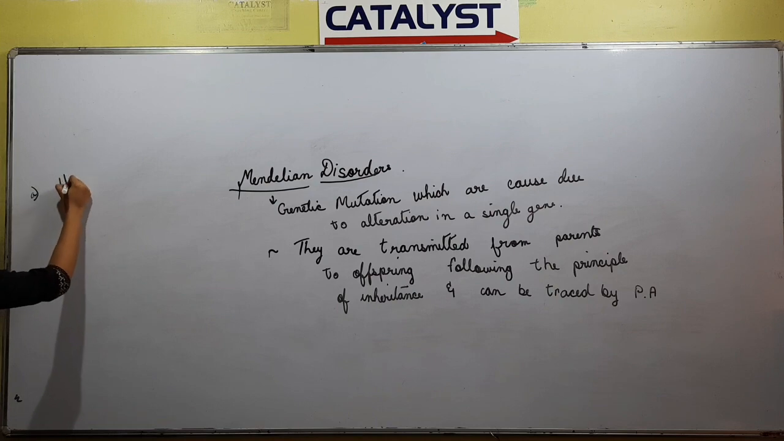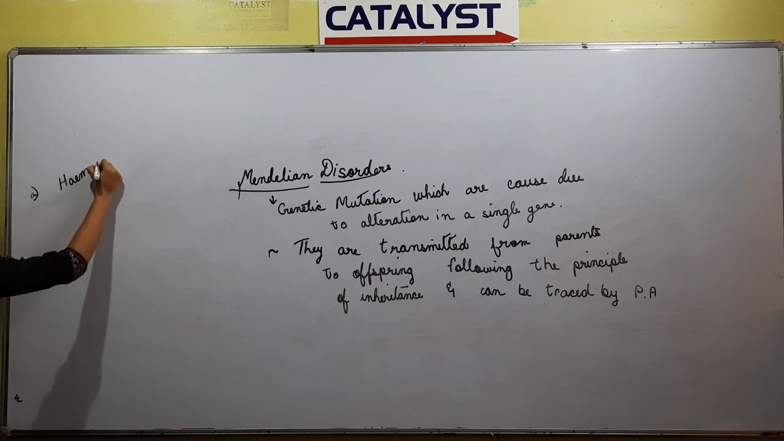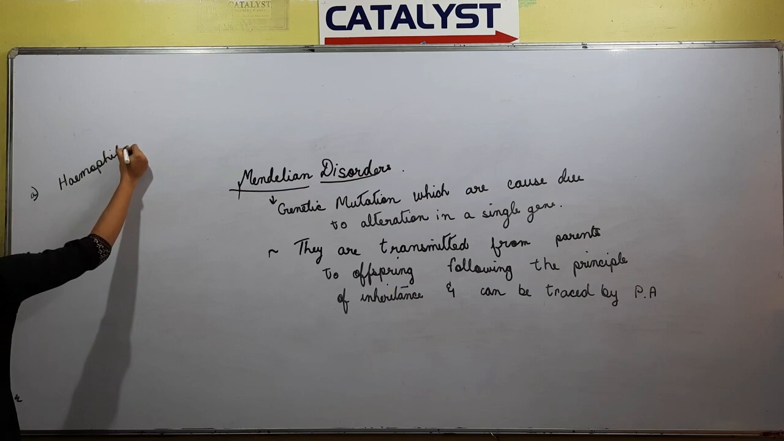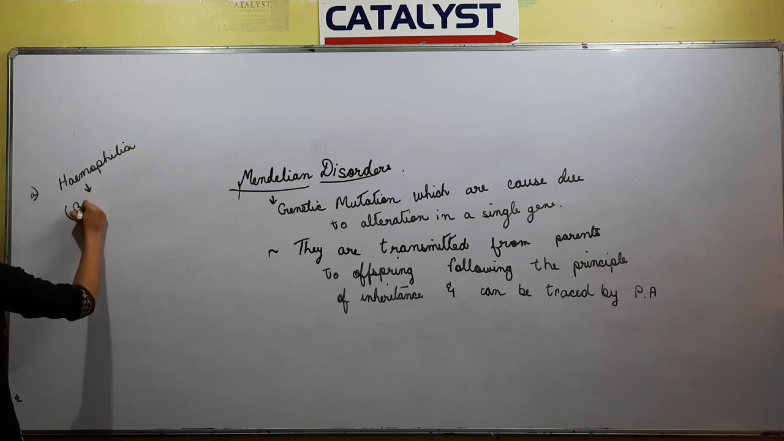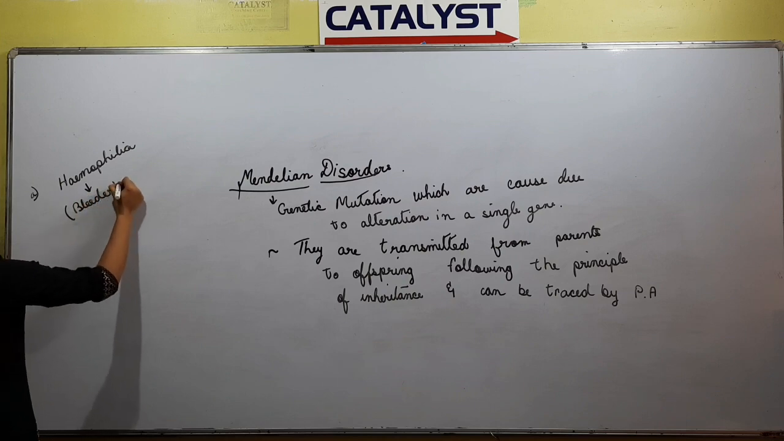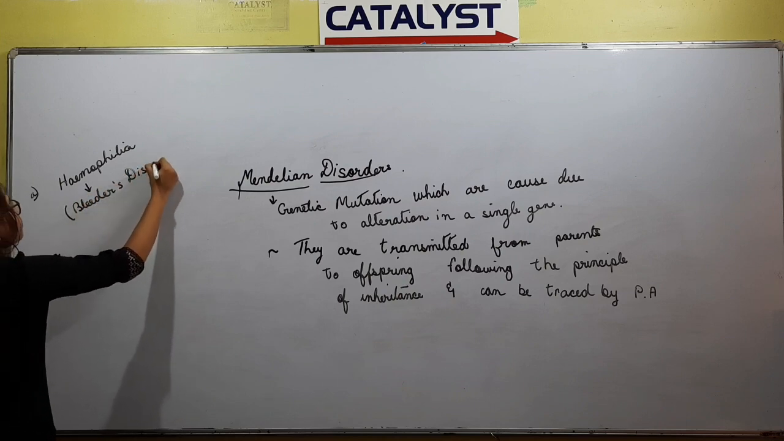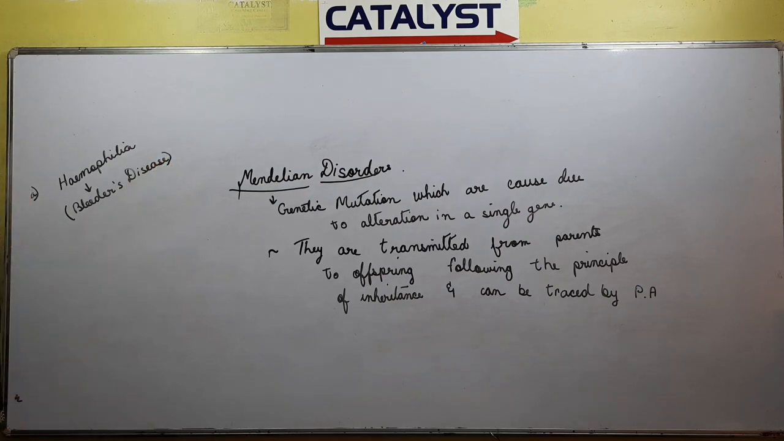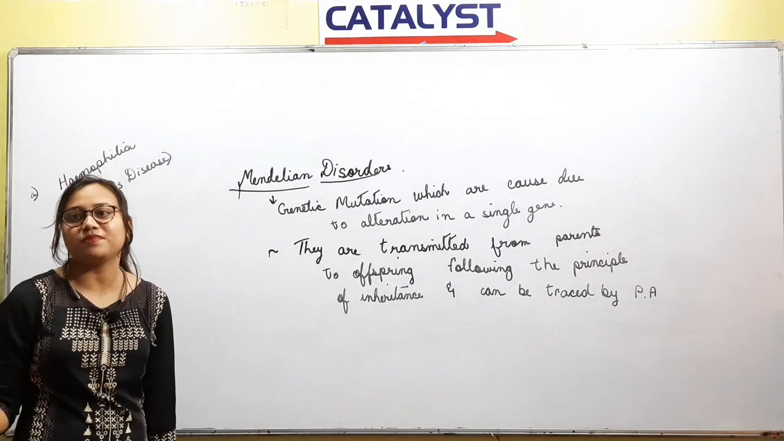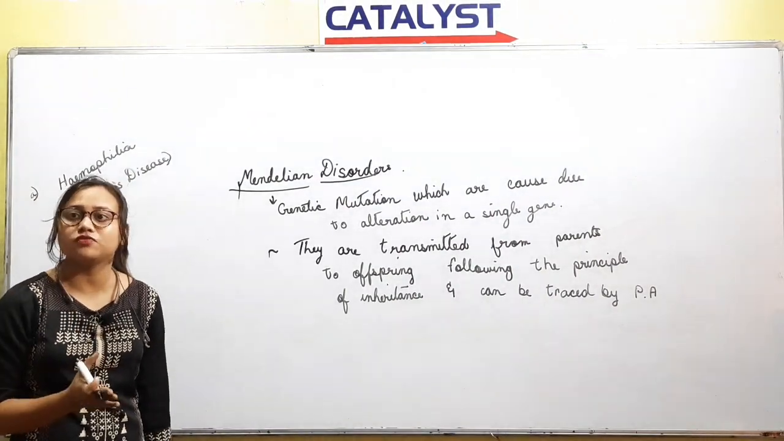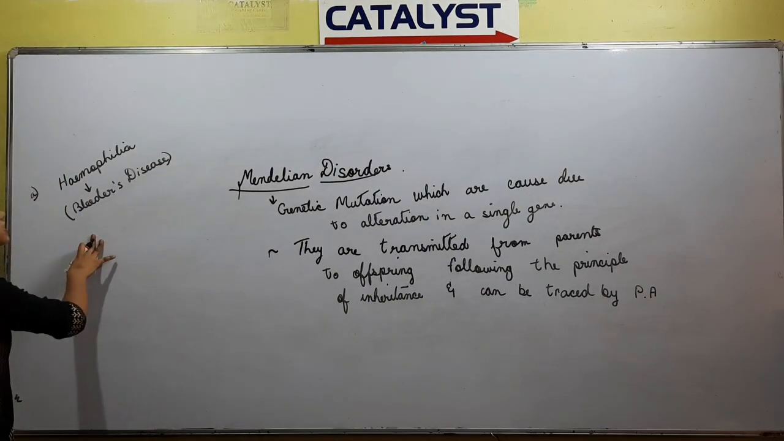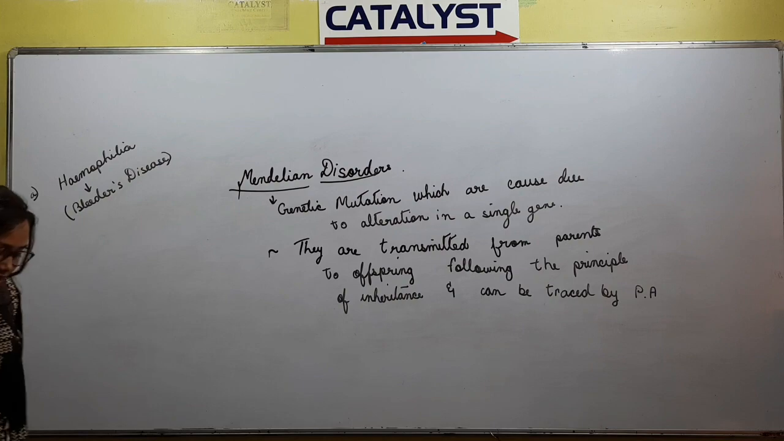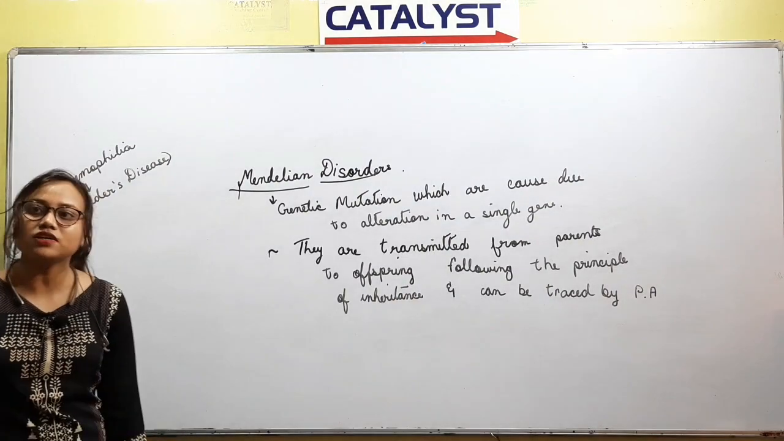Hemophilia, which is also mentioned in your NCERT book. Hemophilia is also known as bleeder's disease. Why it is known as bleeder's disease? Because a person suffering from hemophilia, a single cut, a very minute cut can also cause excessive bleeding and also lead to death of the individual. So it is also known as bleeder's disease. Okay, a minute cut can even cause death of the individual.